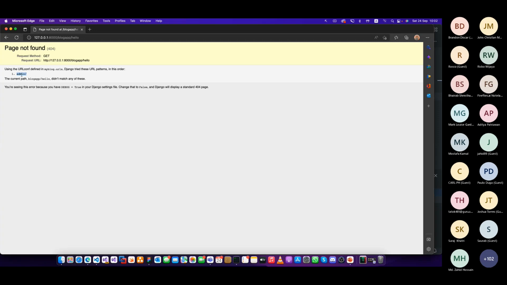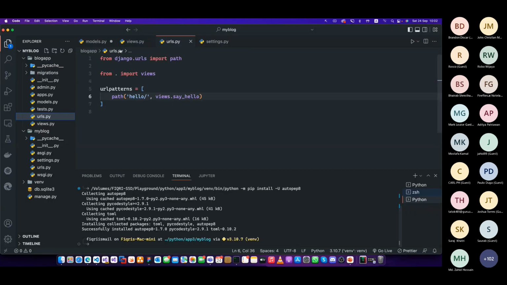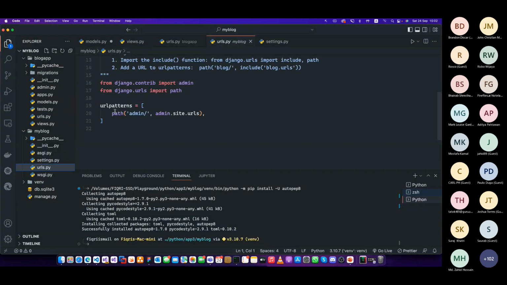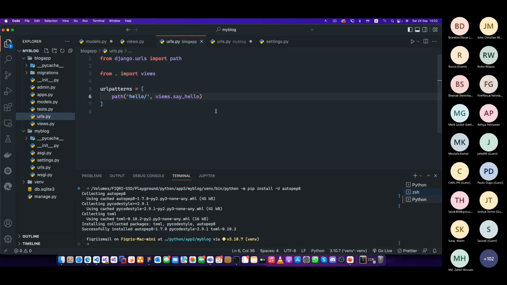Then we have to tell the routing package. Let's go back to my code. Now we have these URLs. At the moment we only have admin here. That means if somebody types on the URL blog app and something else, make sure to look at these URLs. That's what we have to tell, right? So how can you tell?